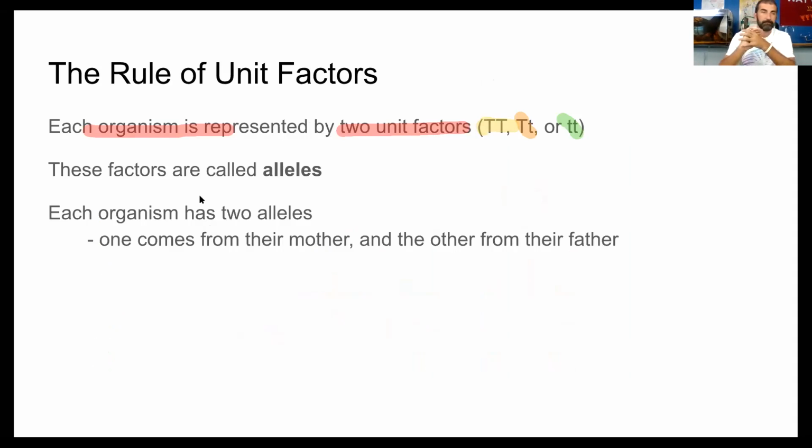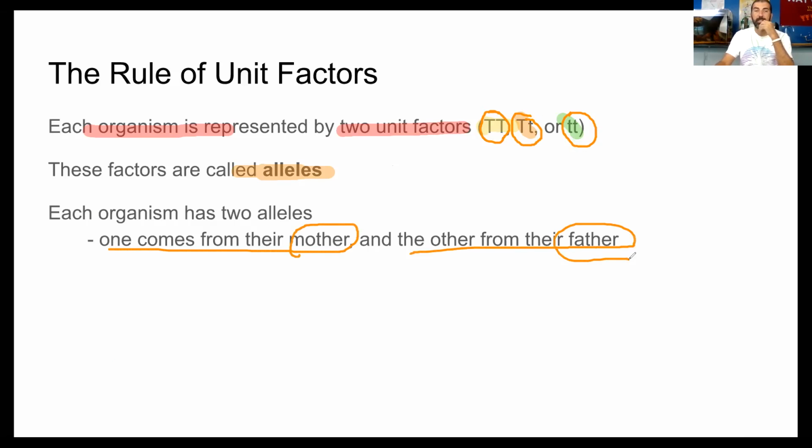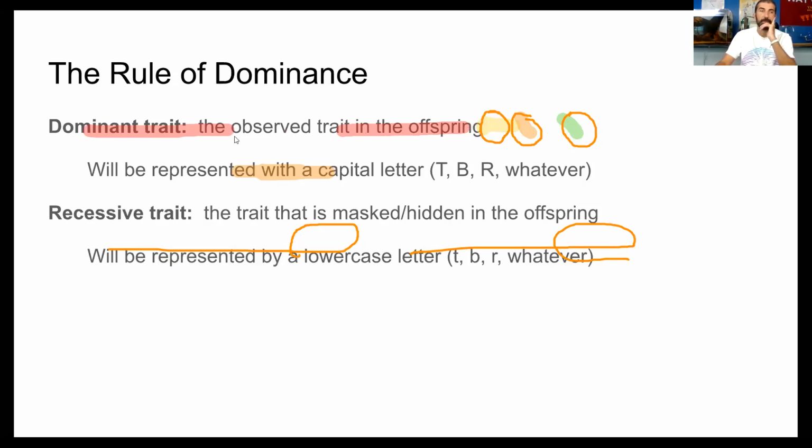Nobody cares about that. All right, and now each one of these letters that you see right here, big T, big T, little t, each one of those letters is something called an allele, right? So this one right here has 2 alleles. This one has 2 alleles. This one has 2 alleles. And in each situation, one of those alleles comes from the mother and the other one came from the father. All right, so I mean, we were able to figure that out ourselves.